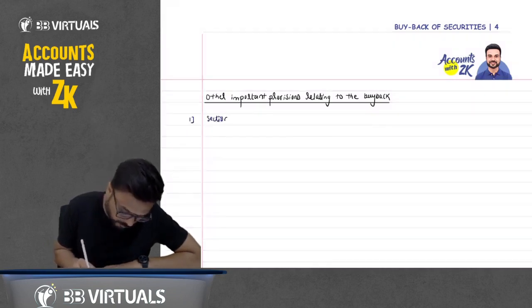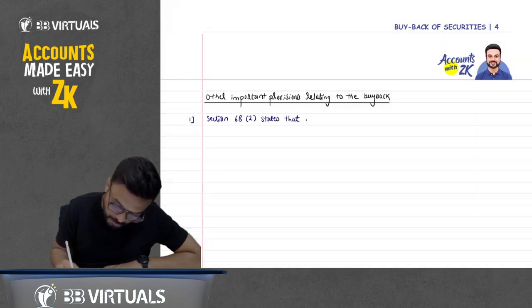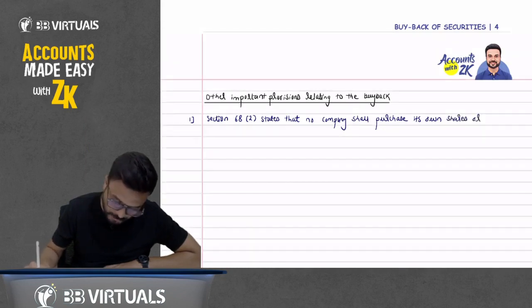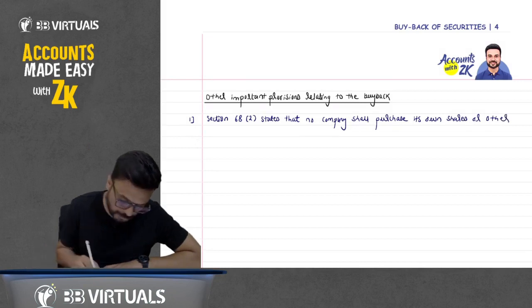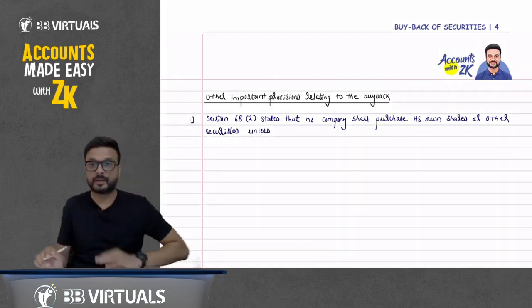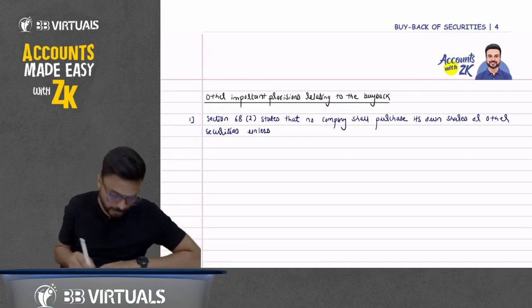Section 68, subsection 2 states that no company shall purchase its own shares or other securities unless... one by one.